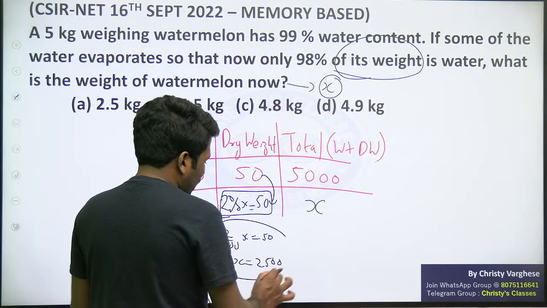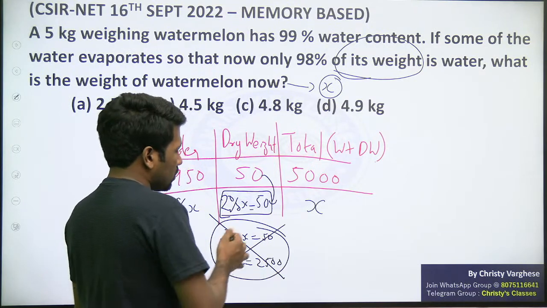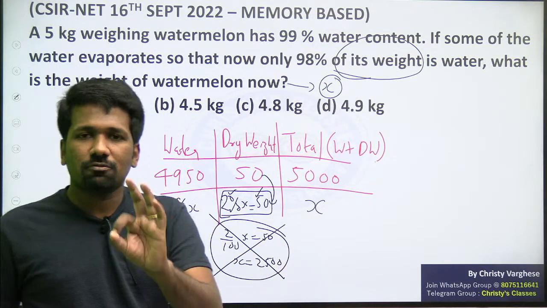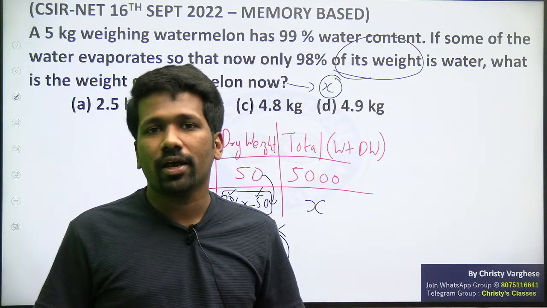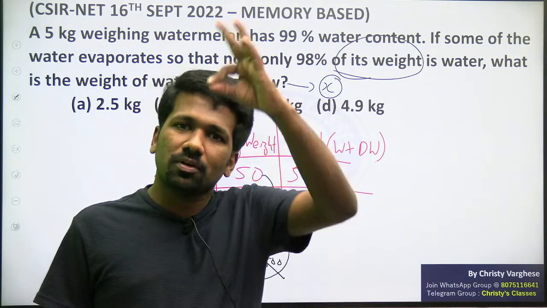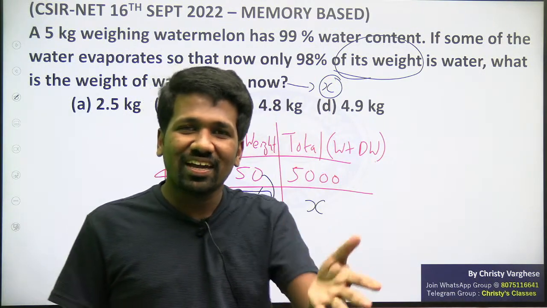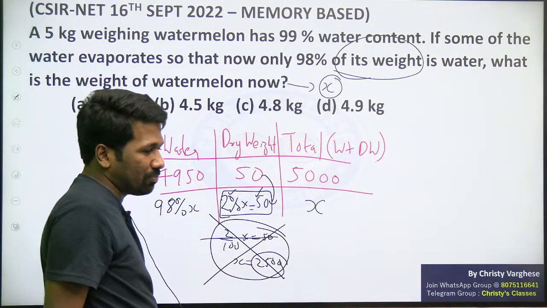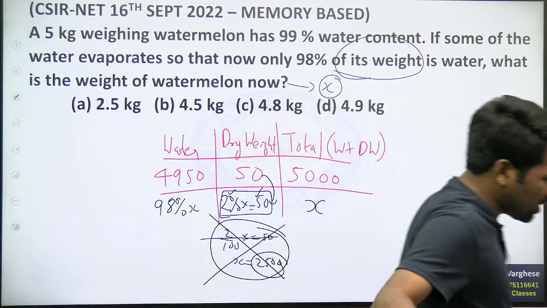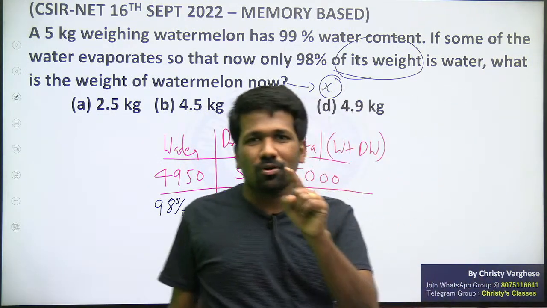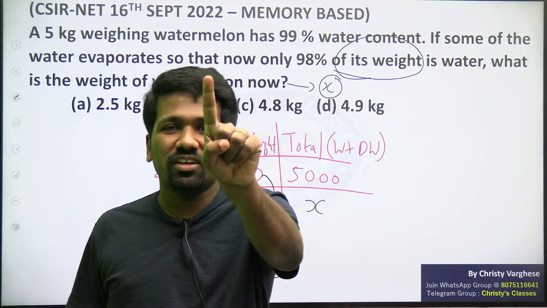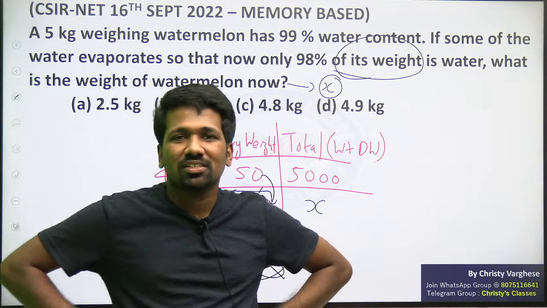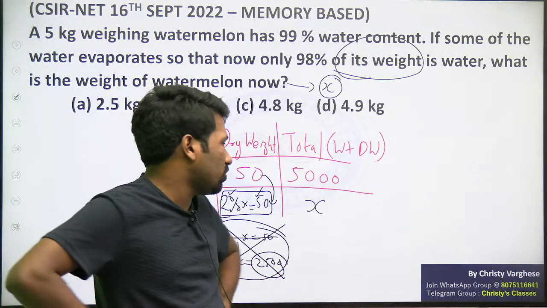But I don't agree with this at all. Don't do this. You should be able to think about this directly. If 2% of something is 50, then its 1% is 25, right? If 1% is 25, then 100% is 2500, right? That is how you should think and directly get 2500 instead of writing this extra step. That is school day math. In school, for writing that step you got an extra mark. Every step gave you 1 mark extra. But now every step you write, that much extra time you will be taking. So don't waste your time.